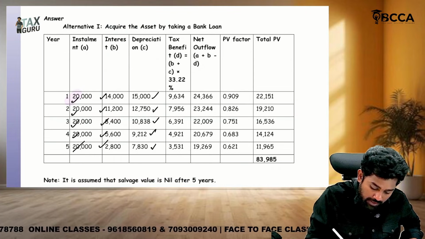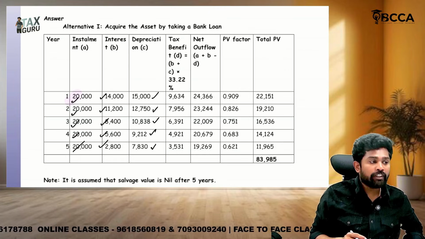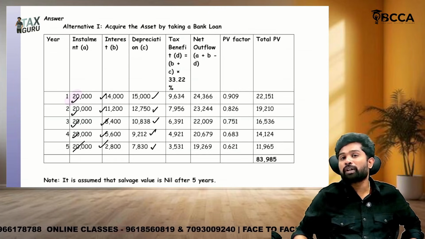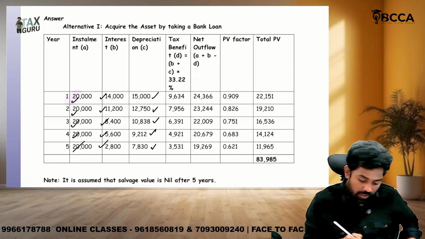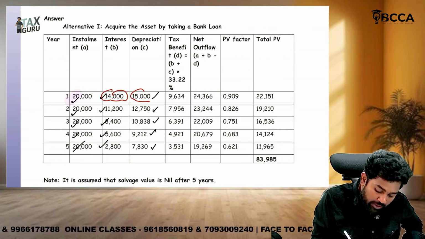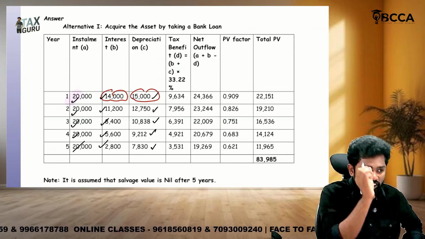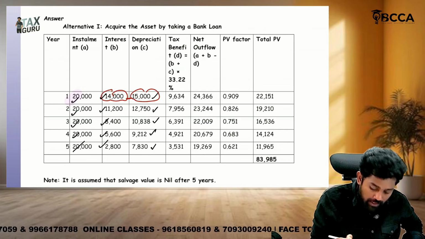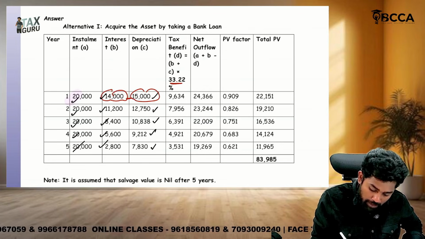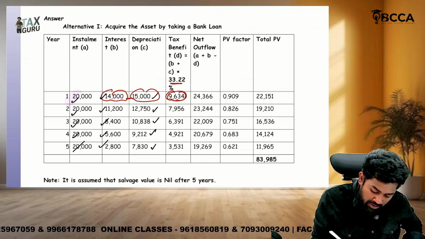Sir, now tax saving. Tax saving is not available on the loan principal repaid because that is not an expense. Whereas interest and depreciation is an expense which will be debited to P&L, which reduces our profit. So on these two we'll have tax saving. How much, sir? 33.82%. So 9,634 is the tax saving.